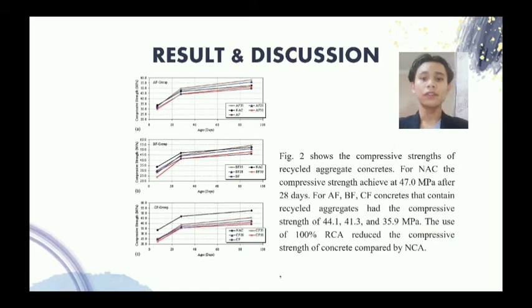Figure 2 below presents the compressive strength of recycled aggregate concretes. For NSE, after 28 days, the compressive strength obtained is 47 megapascal, and for the same period, AF, BF, and CF concretes that contain recycled aggregate have compressive strengths of 44.1, 41.3, and 35.9 megapascal respectively. Therefore, use of 100% RCA reduced the compressive strength of concrete by 6% compared to NSE. In addition, replacement with RFA corresponded with a reduced compressive strength of recycled aggregate concrete.